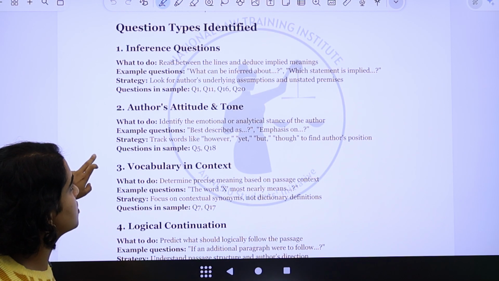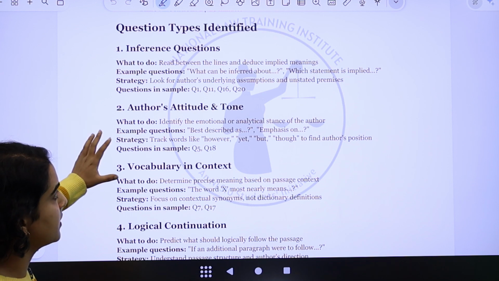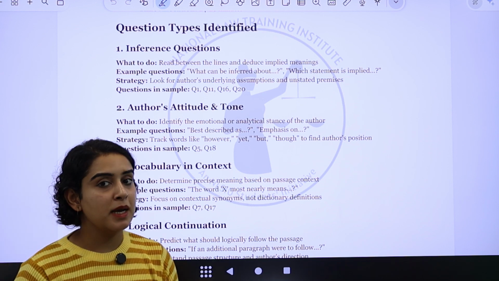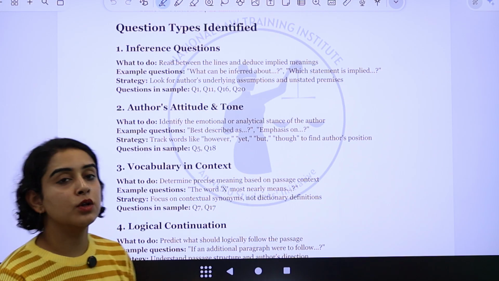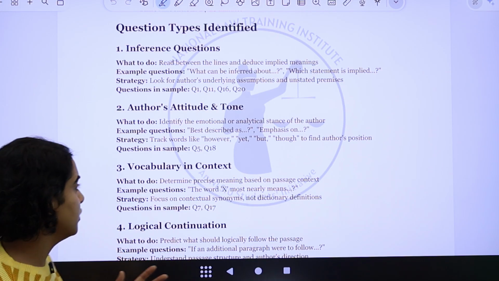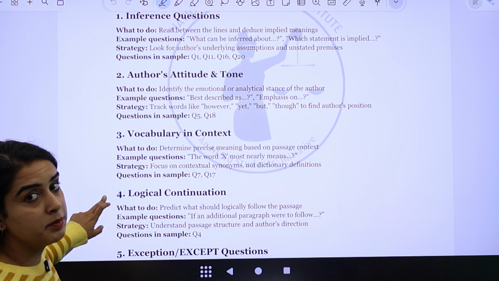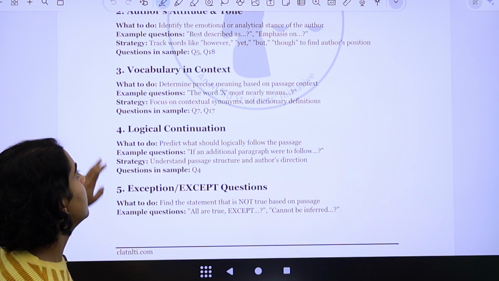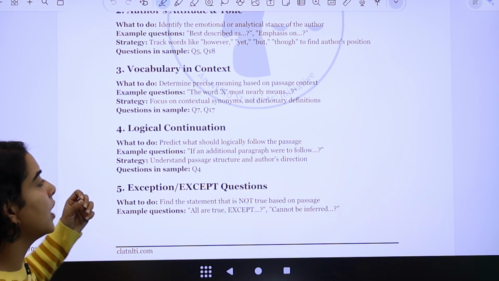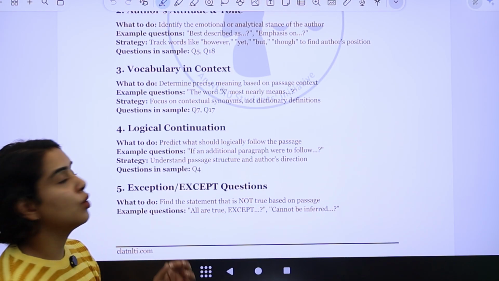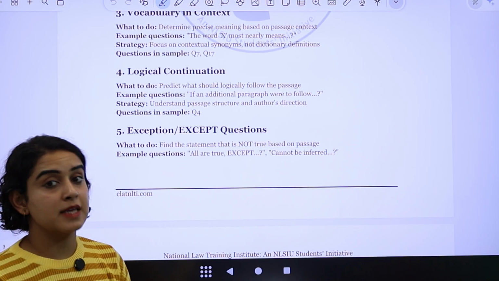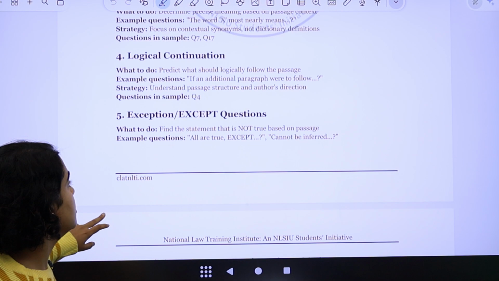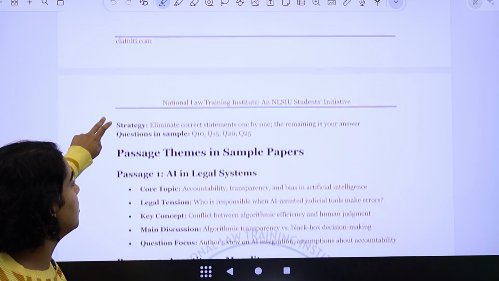And what sort of questions we observed? We saw that there were inference-based questions where you had to read the passage carefully and draw a conclusion. There were questions based on the author's attitude and tonality of the passage. There were some vocabulary-based questions as well, right? And logical continuation, you had to predict what should logically follow the passage. And we saw a few exception-based questions as well, right? So this is the type of questions that we found.